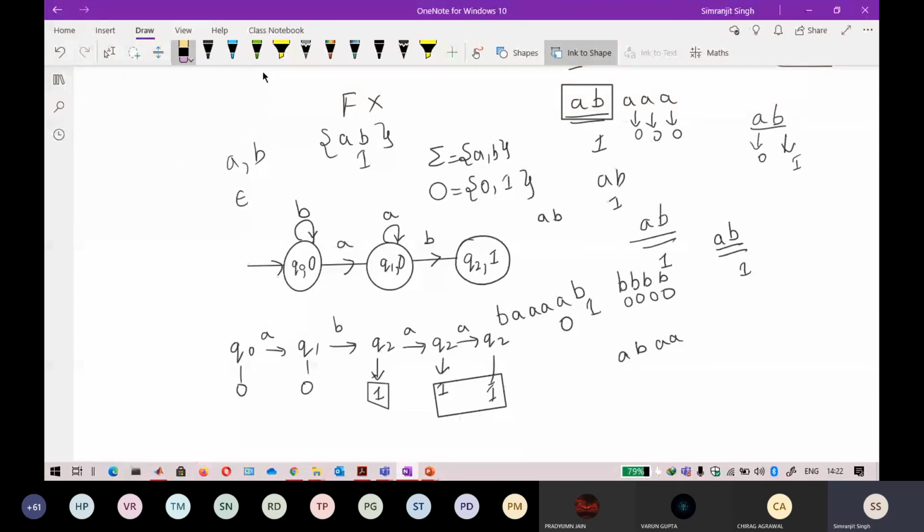In the end, I want AB. So if any A comes, I should divert it to this state. If A comes, it should land at this state. Now this will land at Q1 and it is outputting 0, so I do not need to worry about that. Only after getting an input of B, it will reach Q2 and output 1. So for seeing a B, what can I do? I can divert it to this one.